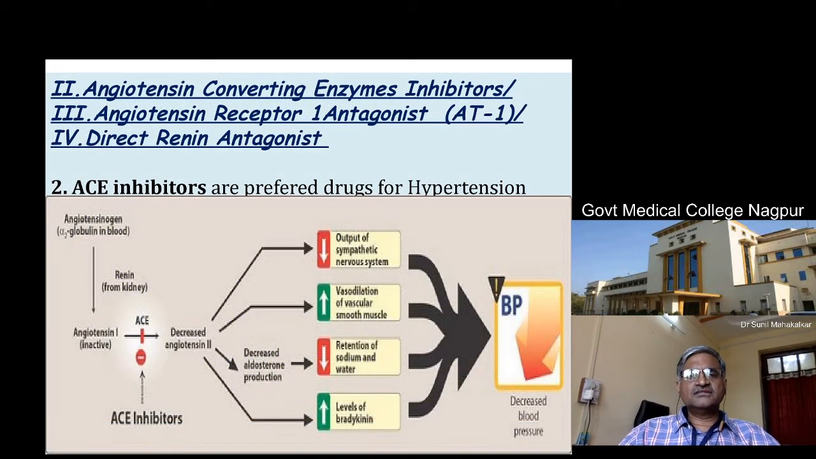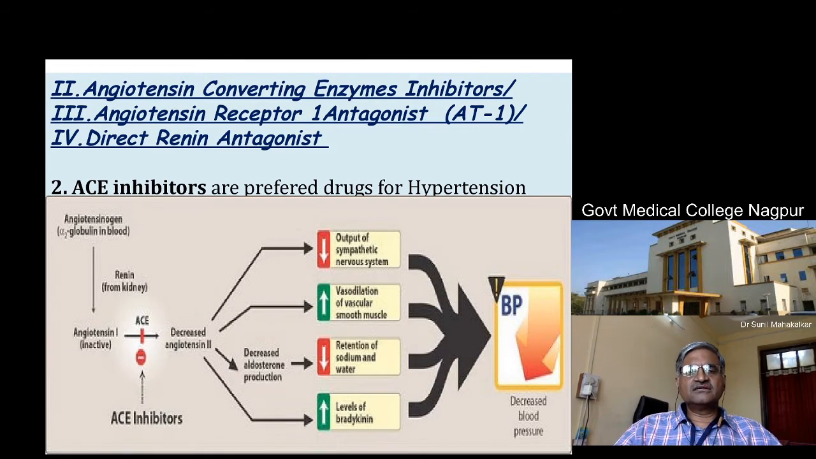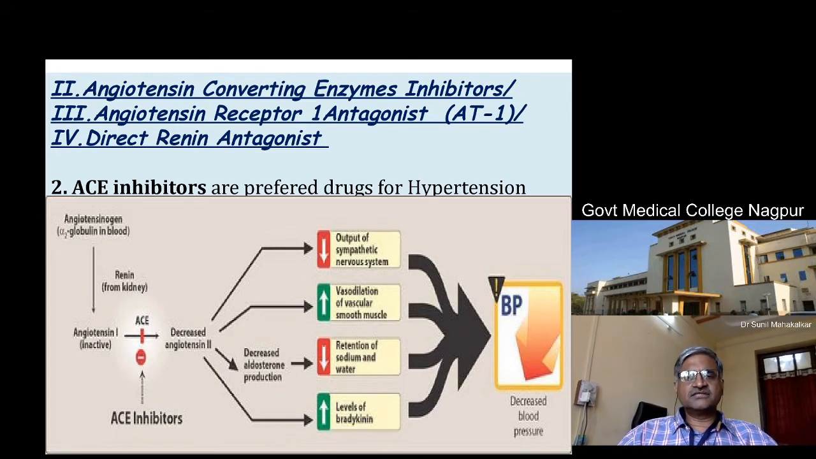Then the angiotensin converting enzyme inhibitors. Now these three groups, converting enzyme inhibitors, receptor blockers or direct renin antagonists, are the drugs which are acting on the renin angiotensin system. So they are grouped together. Now these ACE inhibitors and angiotensin receptor blockers are the preferred drugs in hypertension nowadays.